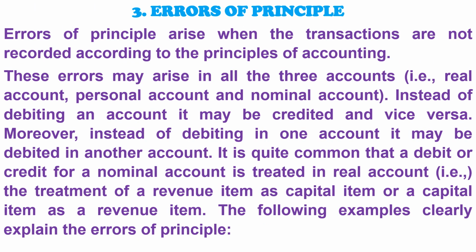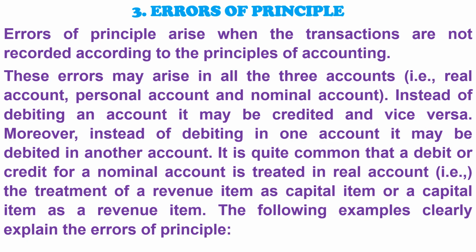3. Errors of principal. Errors of principal arise when the transactions are not recorded according to the principles of accounting. These errors may arise in all the 3 accounts, that is, real account, personal account and nominal account. Instead of debiting an account it may be credited and vice versa. Moreover, instead of debiting in one account it may be debited in another account. It is quite common that a debit or credit for a nominal account is treated in real account, that is, the treatment of a revenue item as capital item or a capital item as a revenue item.